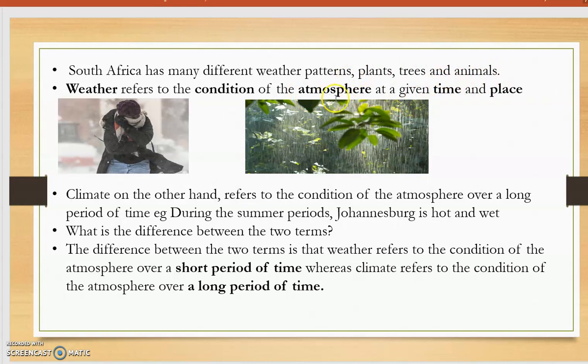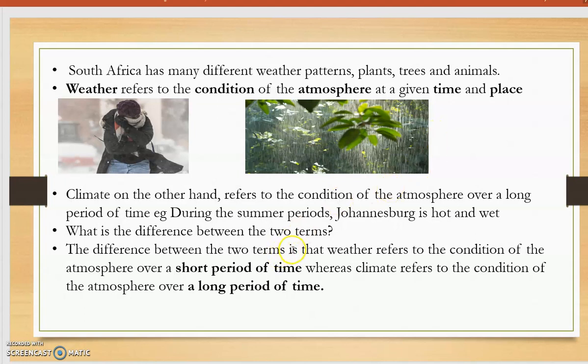What will be the condition of the atmosphere? It's going to be hot. So it's hot at 2 o'clock, Northcliffe Primary School. All right, so you have described the weather pattern. Okay, you have described the weather condition at that particular place and at that particular time.